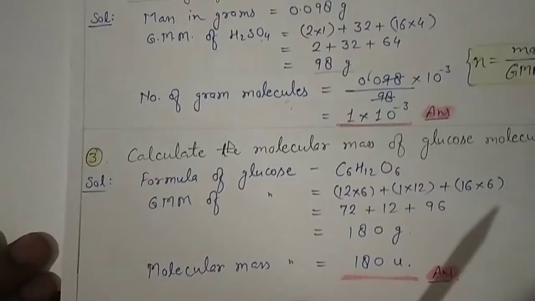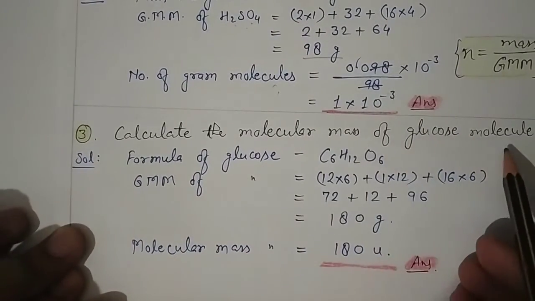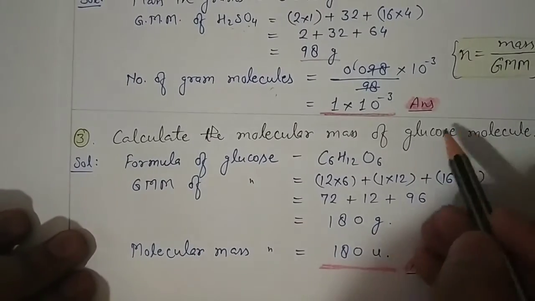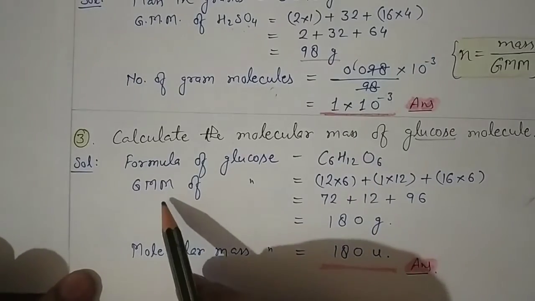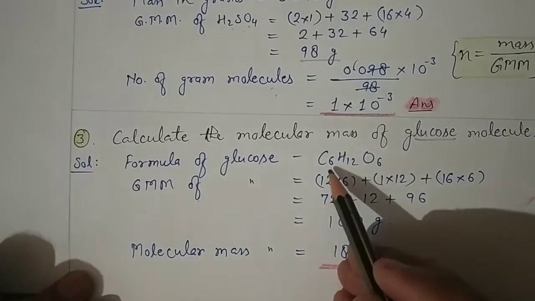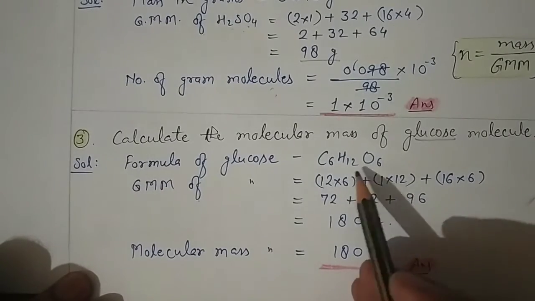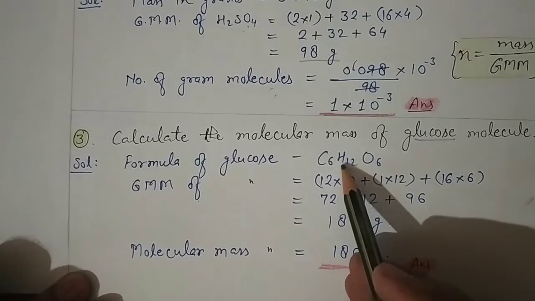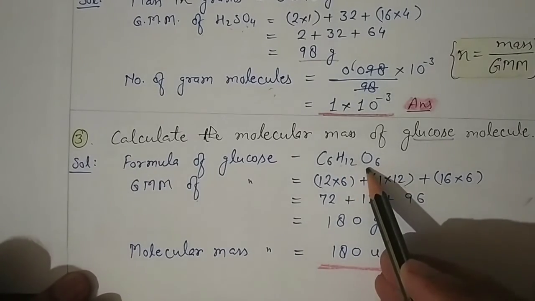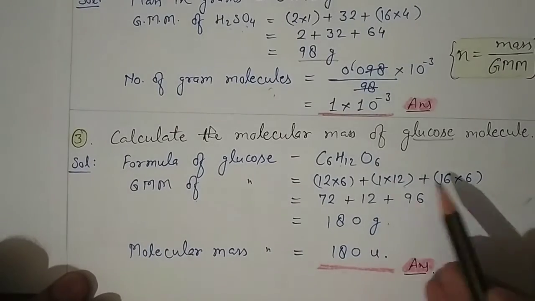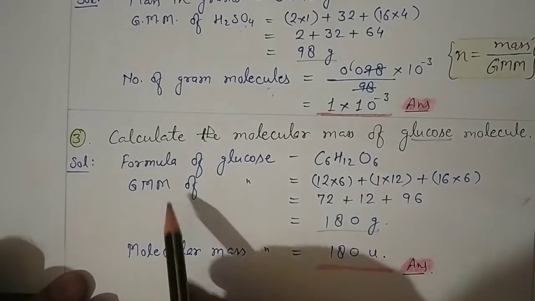One more example for a compound: calculate the molecular mass of glucose. For glucose you must know the formula first. The formula is C6H12O6. Gram molecular mass of glucose is 6 atoms of carbon, atomic mass of carbon is 12, so 12 into 6, plus 12 atoms of hydrogen, atomic mass of hydrogen is 1, so 1 into 12, plus atomic mass of oxygen is 16, and there are 6 atoms, so 16 into 6. When you add all the values, you will get 180 gram, but that is gram molecular mass.